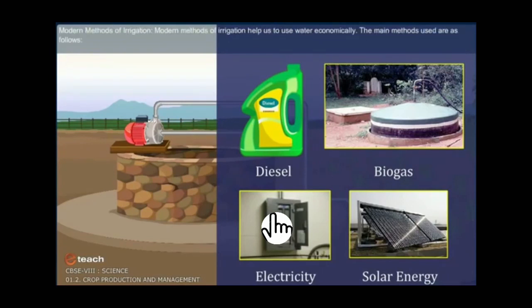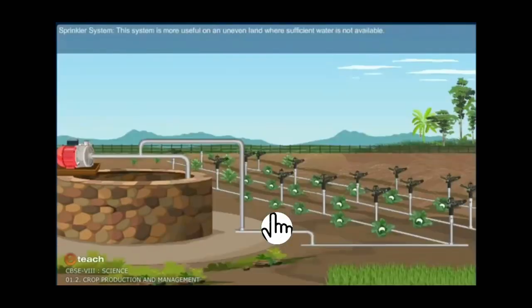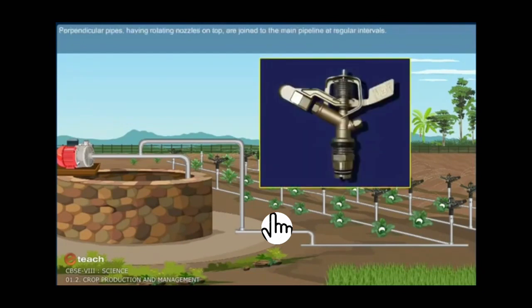Modern methods of irrigation. Modern methods of irrigation help us to use water economically. The main methods used are as follows. Sprinkler system. This system is more useful on uneven land where sufficient water is not available. Perpendicular pipes having rotating nozzles on top are joined to the main pipeline at regular intervals.